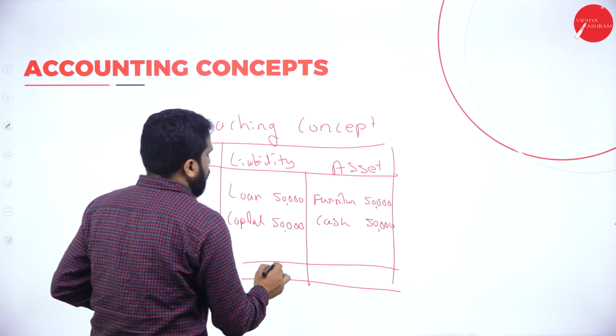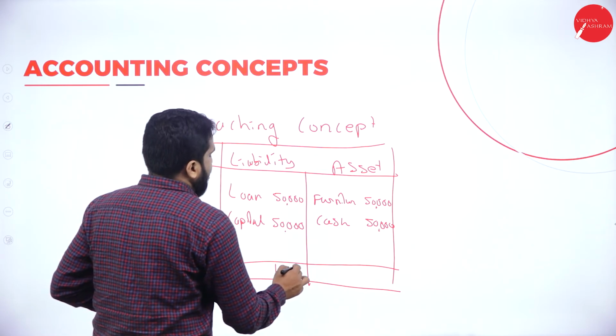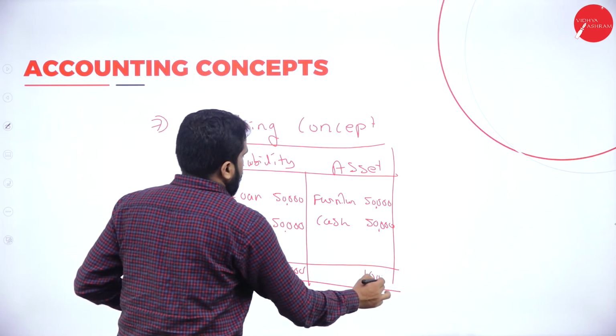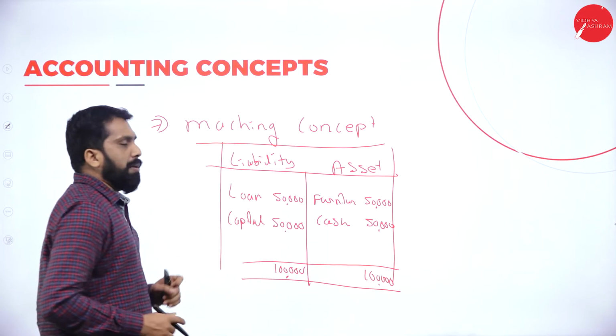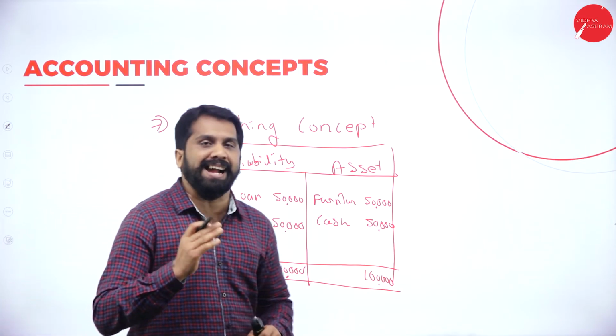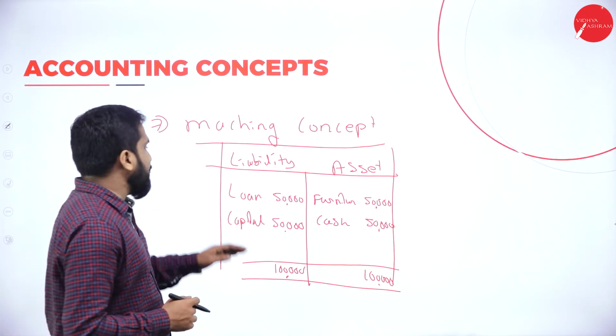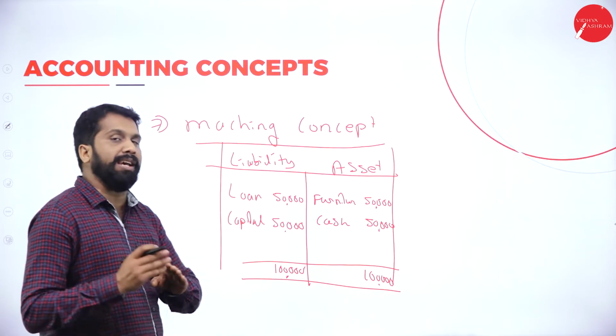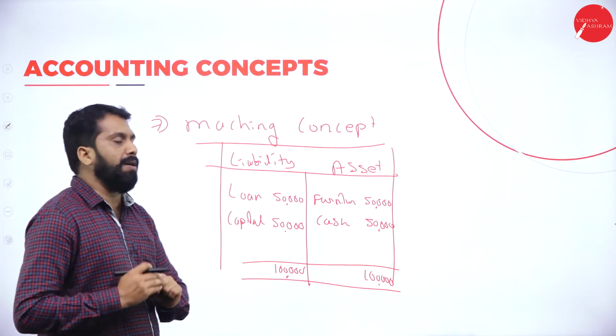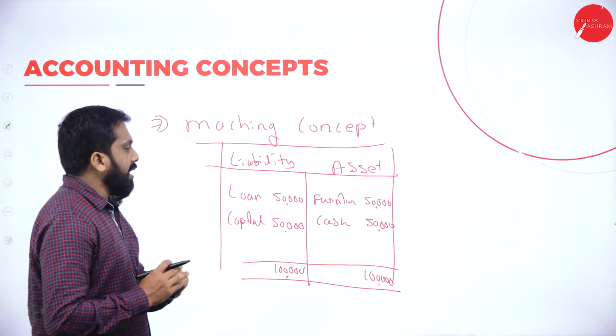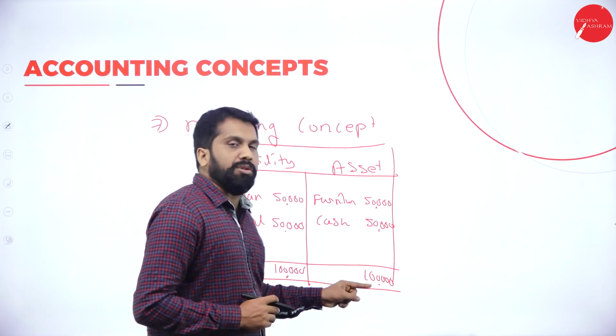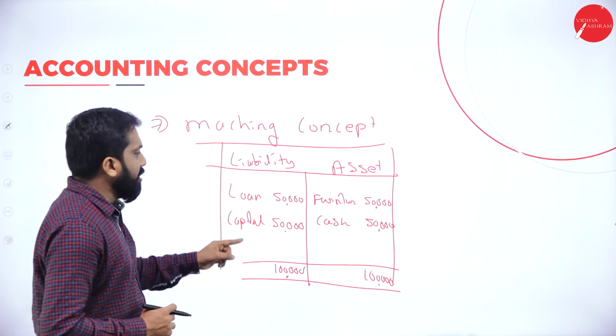Now, what is the total? It is 1 lakh, and this side also 1 lakh. Remember, your balance sheet always tallies. Now, what is capital, what is furniture, cash? Everything will come later. Under this, the total is how much? 1 lakh. Here also the total is 1 lakh.